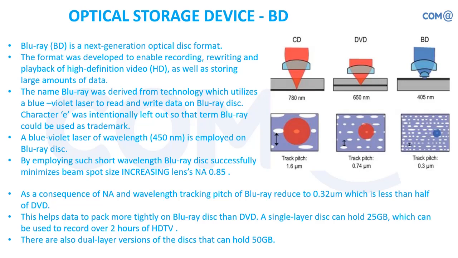In case of CD, you had a track of 1.6 micrometer, for DVD it is 0.74, and in case of Blu-ray, it is 0.3 micrometers. So it is the improvement of technology, right? And here we are using a blue-violet laser light with a wavelength of 405 nanometer. That is the reason we are calling this a Blu-ray disc, because we are using a blue color laser light.